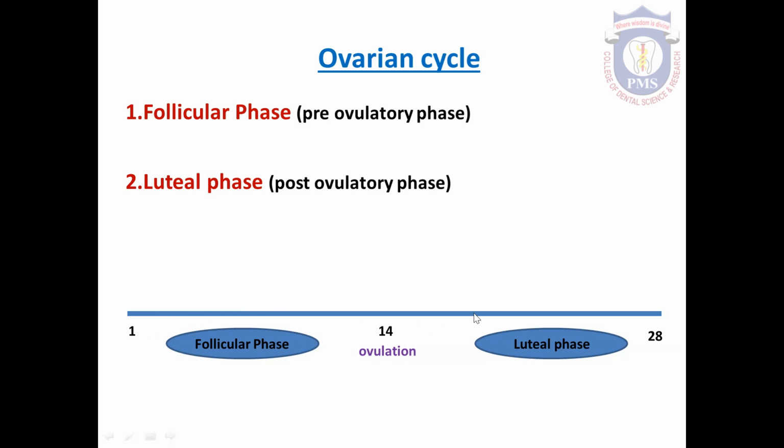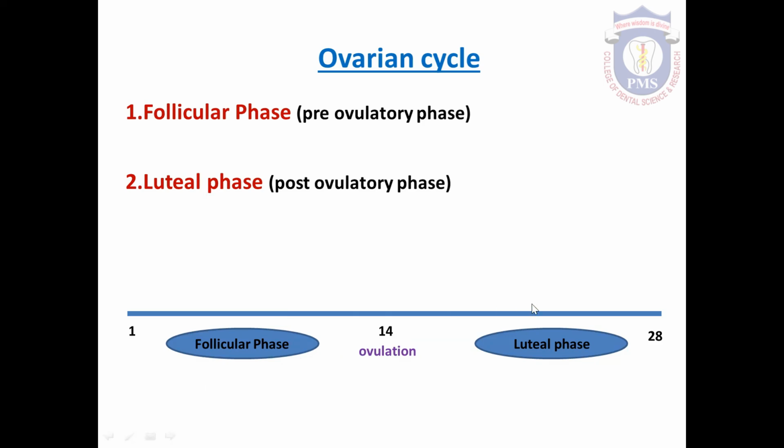This diagram shows the duration of the normal menstrual cycle, day 1 to day 28. Day 1 to day 14 is called follicular phase. At the 14th day, ovulation takes place.